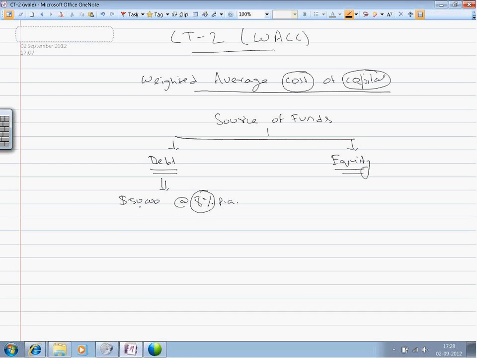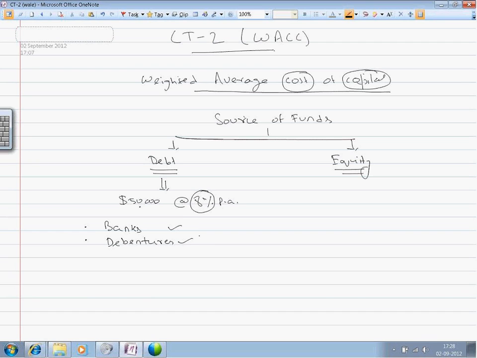Now, the ways in which debt can be borrowed. These are borrowed from the bank, by overdraft or any other facility with the bank, or by way of issuing debentures.